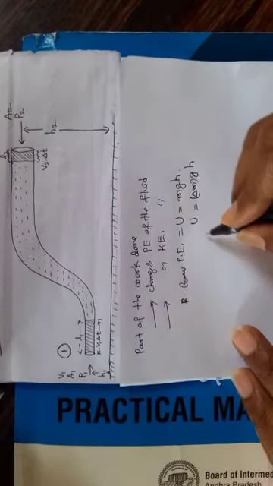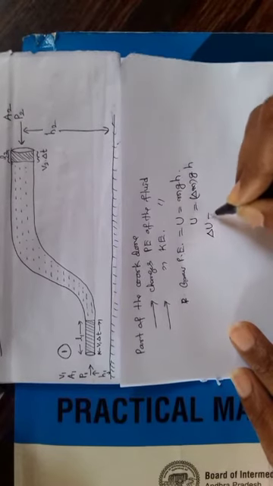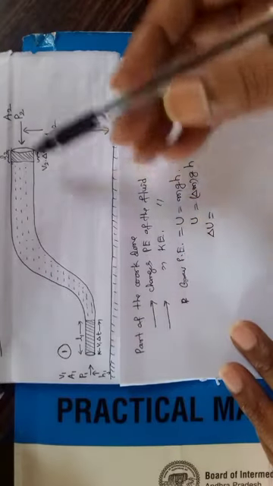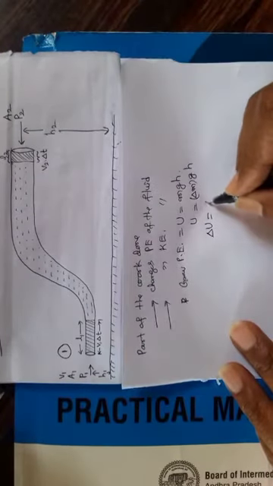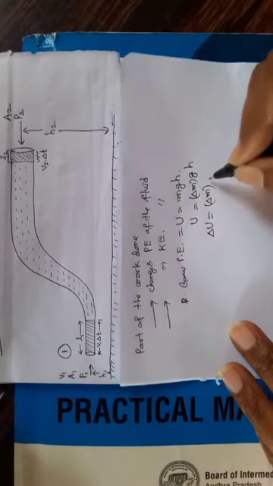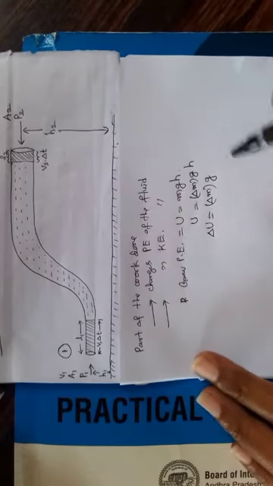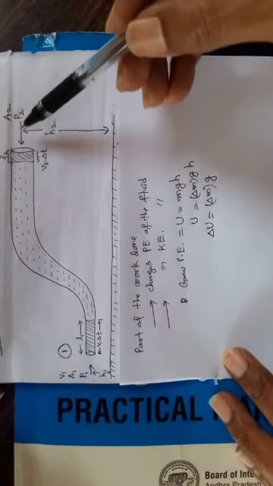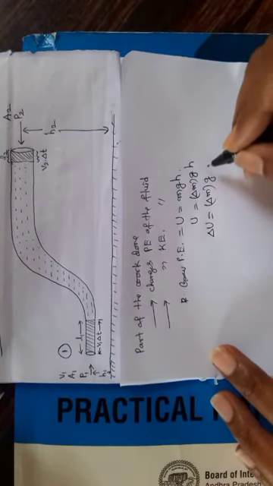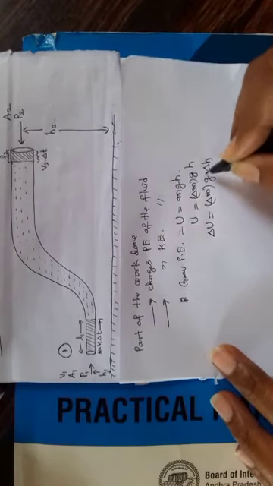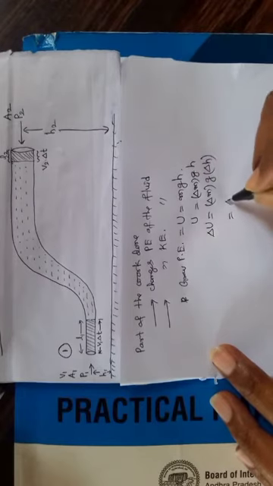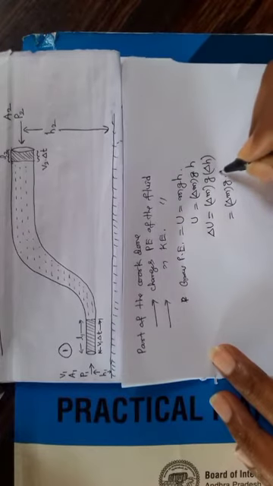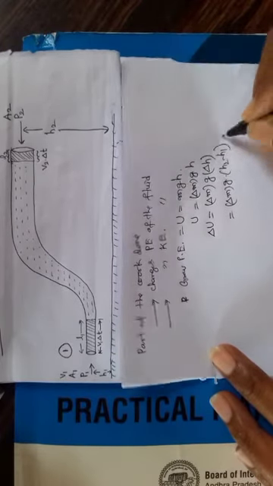Now, change in potential energy. The mass of the fluid element will be constant here and here. g is a constant. Only h changes. Here the fluid element is at a height of h1 and here it is at a height of h2. So you can write delta m into g into h2 minus h1.